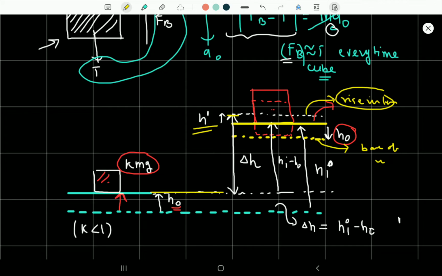Now delta h would be equal to what? H initial. From the diagram we can say that this is h initial, the base of the cube, solid yellow line, and the h initial could be written like that, and h initial minus h naught would be this distance, and plus h dash would give us the value of delta h. So delta h would be equal to h initial minus h naught plus h dash. Okay, we can write that.